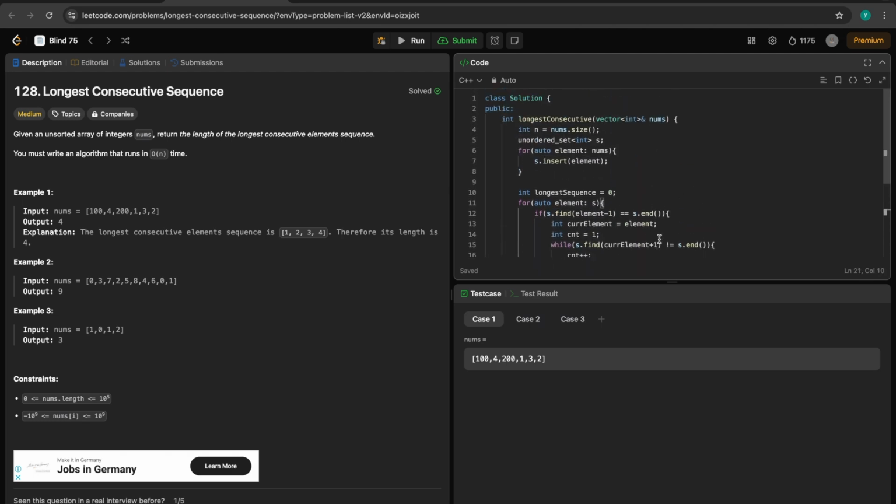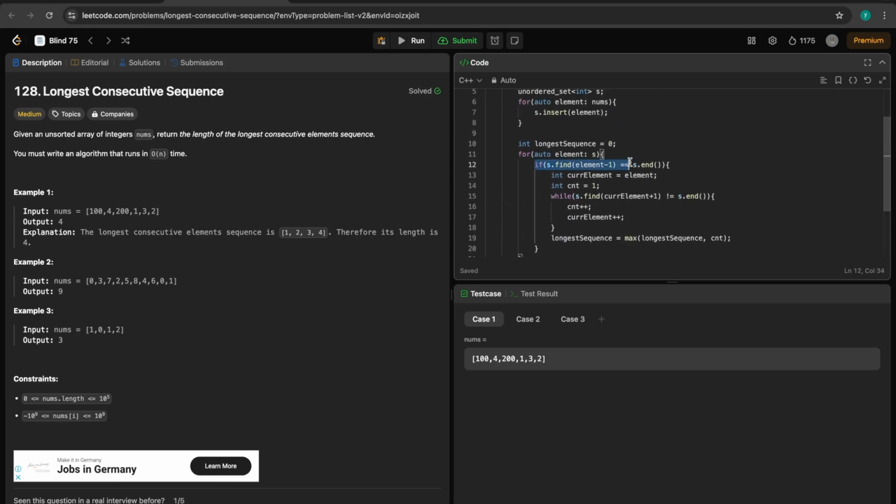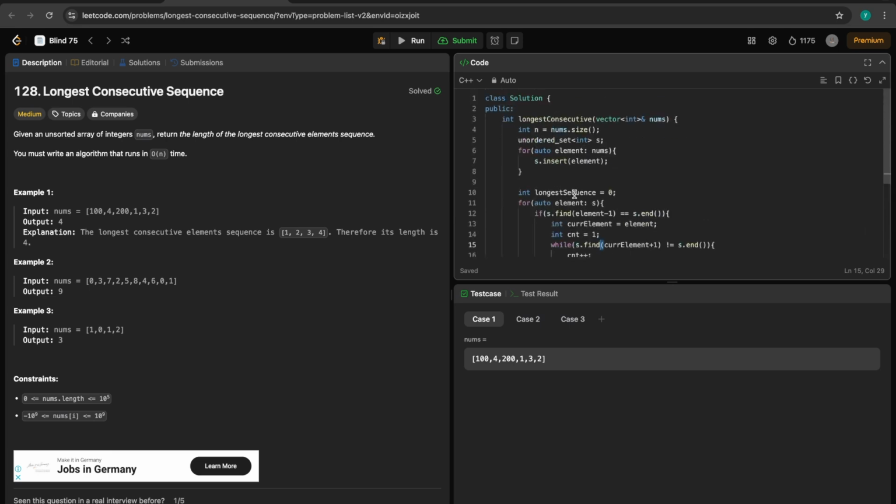The thing which I also encountered: if you don't write this condition, it will basically result in a kind of brute force solution only, or we can say worse than brute force, worse than the n log n solution. So that will not be a good way. To optimize it, we need to check the previous element. Let's say for 2, the previous element is 1 and it exists, which means 2 has been counted in that 1 itself, in that longest sequence. So no need to check further if it exists. If it doesn't exist, then you need to check, because you don't know whether that will lead to the longest length or not. In this manner, we can do it easily in O of n.